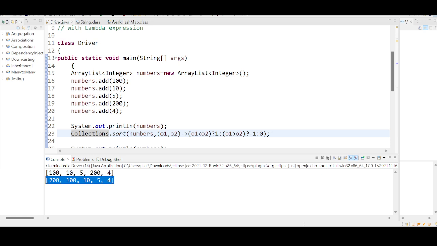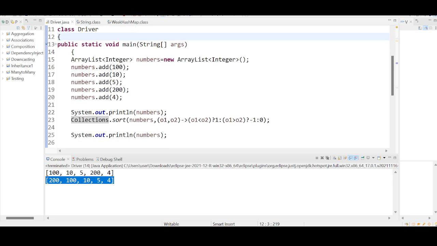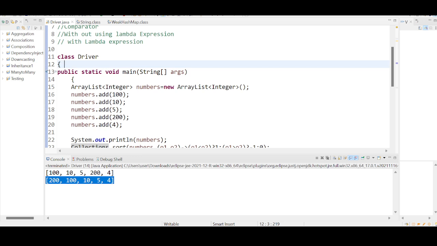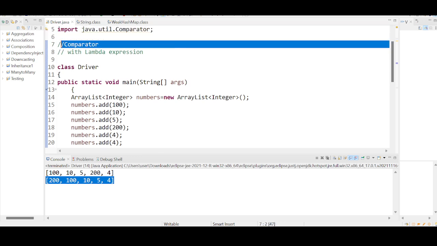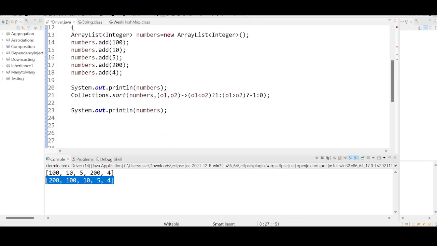Internally you are avoiding your class getting implemented with the Comparator interface, and you are also avoiding the method getting overridden, right? You are avoiding so many things with the help of the lambda expression. This is the complete piece of code with the lambda expression. I have optimized in many ways, and at last we have got this.